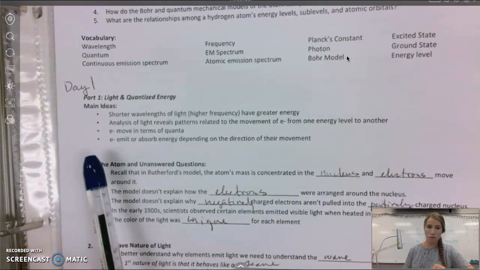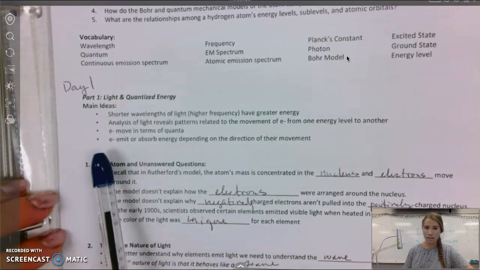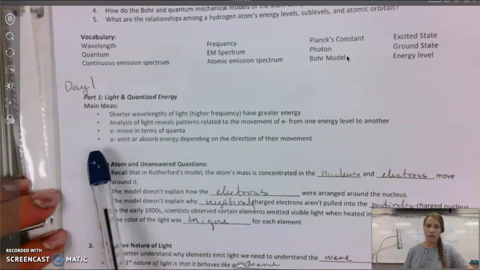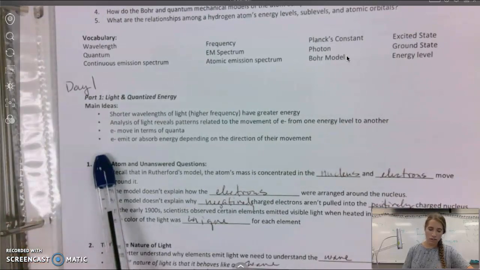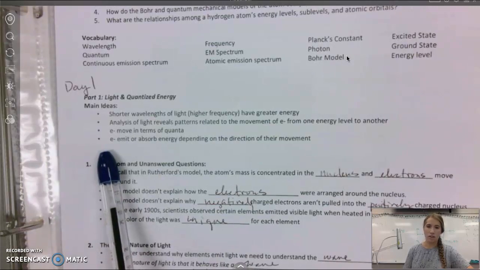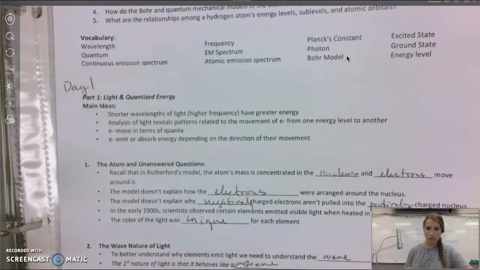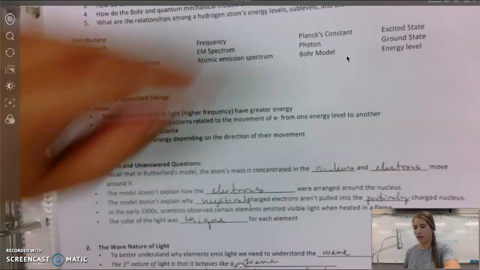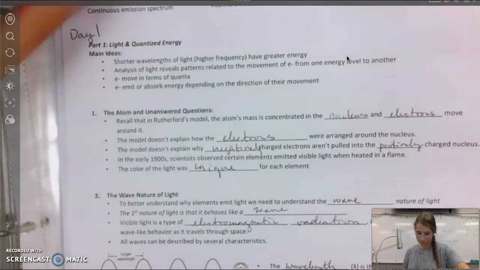And so we have some main ideas here. Energy moves in quanta. It makes tiny little jumps. The packet of energy is called a quanta. Einstein came and he called that a photon. Okay? And so we had a couple of things that we ran into.